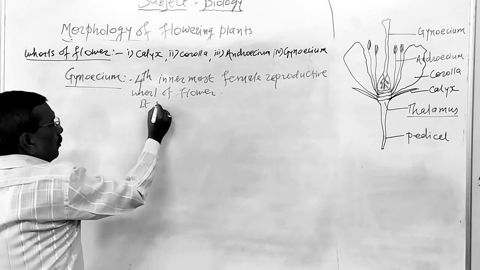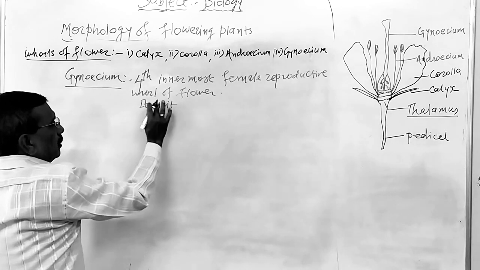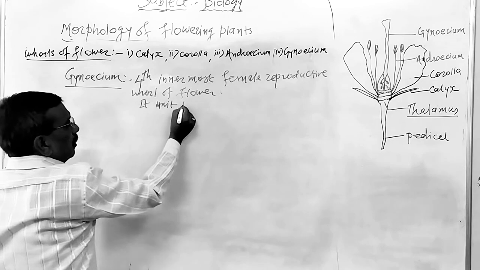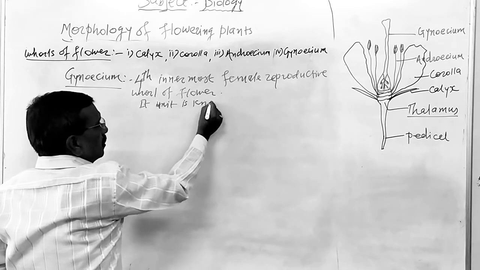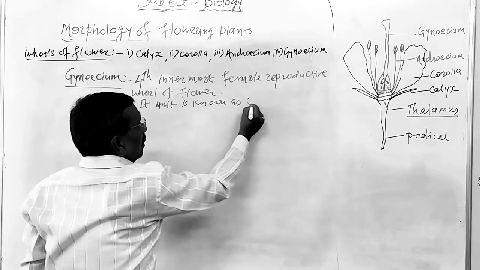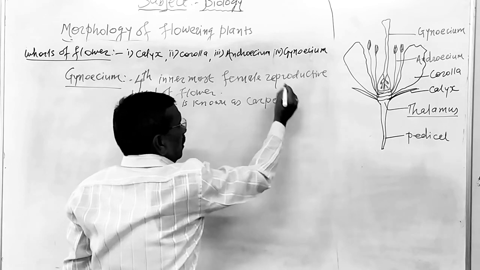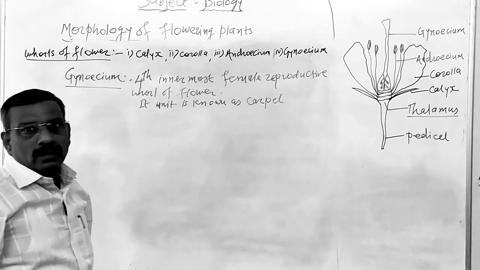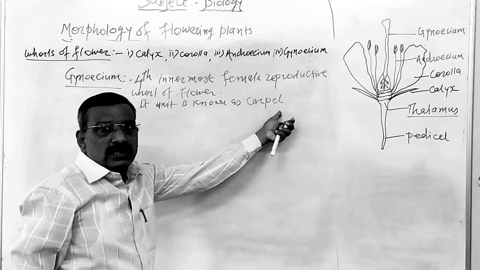Its individual unit is known as a carpel.